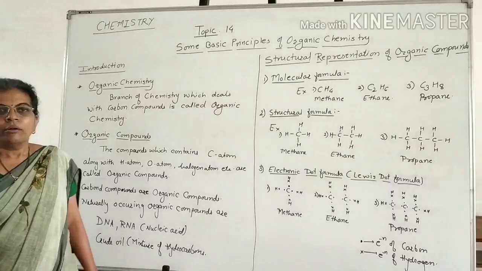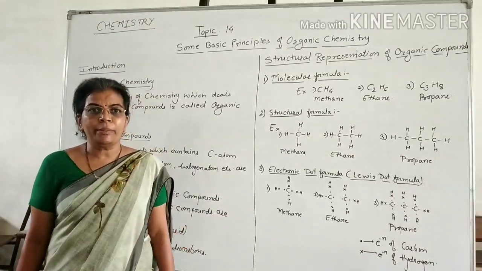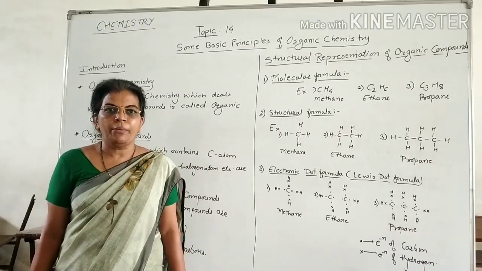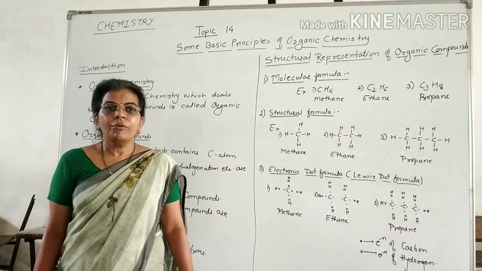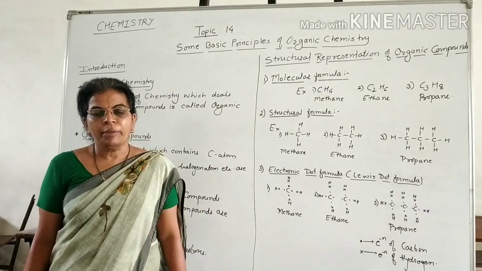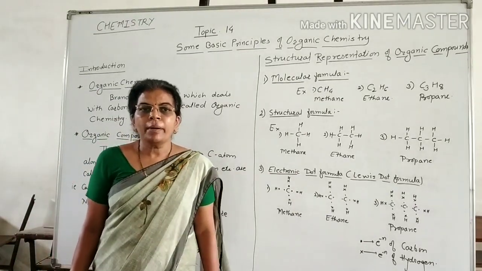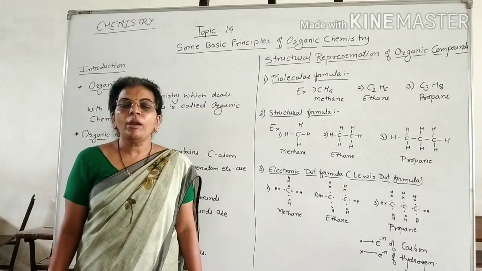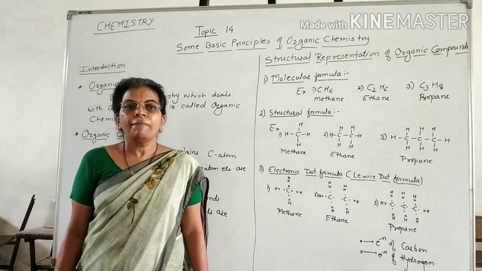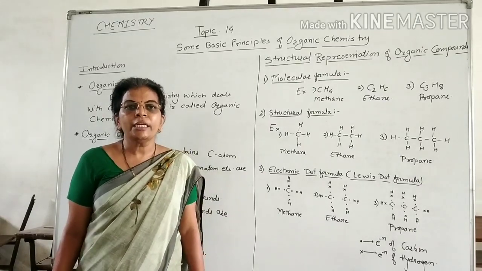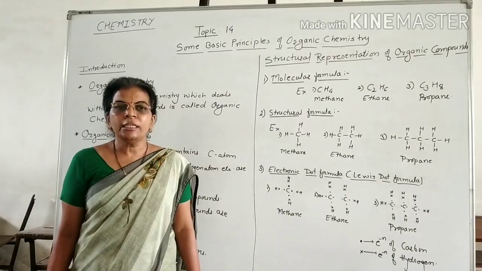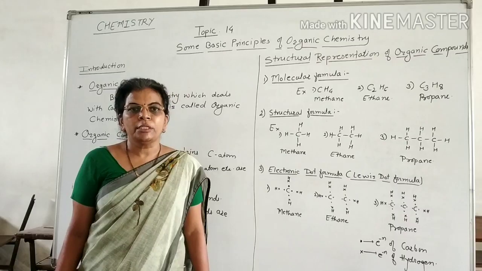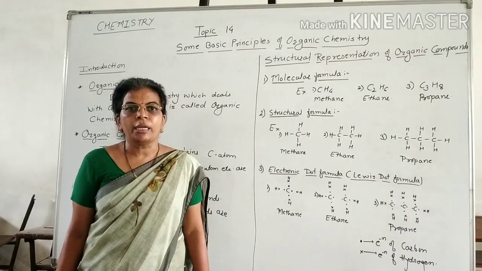Now here, first we are going to see what is meant by chemistry. Chemistry is nothing but how matter behaves. Now there are various branches of chemistry, in which three main branches are physical chemistry, inorganic chemistry and organic chemistry. Now our topic is related to organic chemistry. That is, the name of the topic is some basic principles of organic chemistry. That is, this is part of organic chemistry.